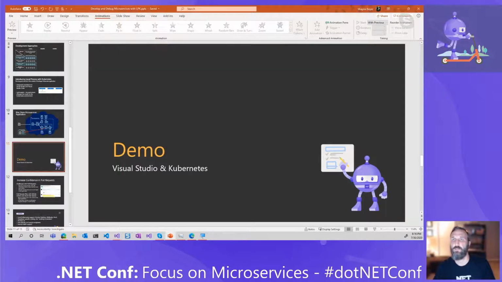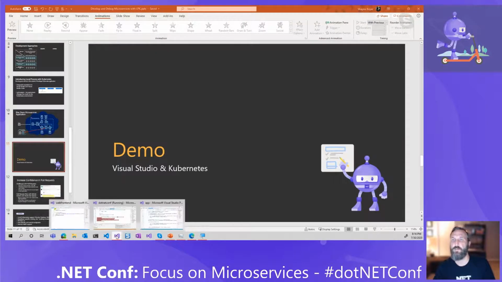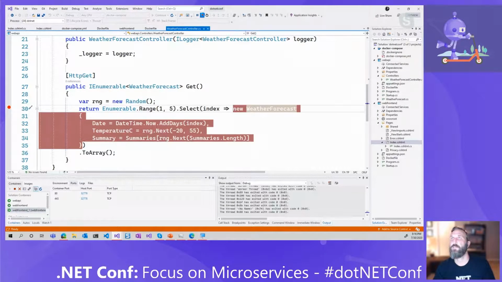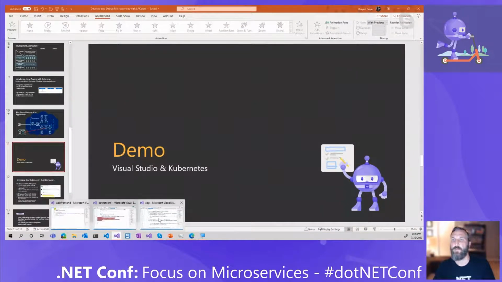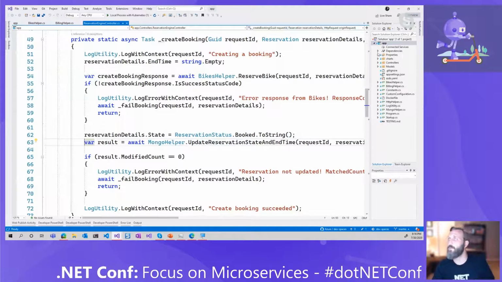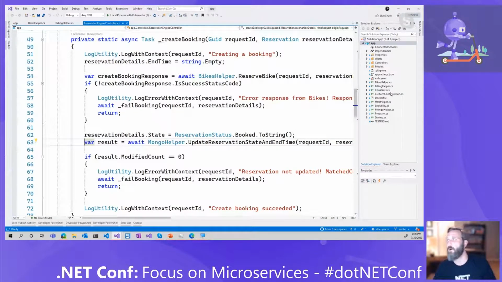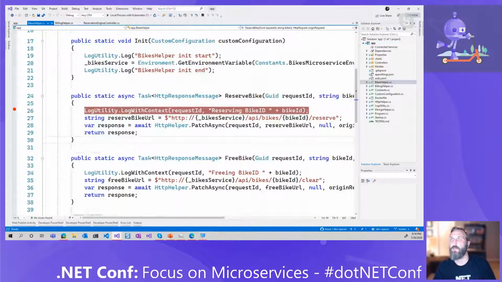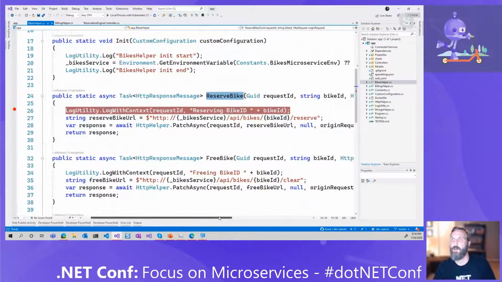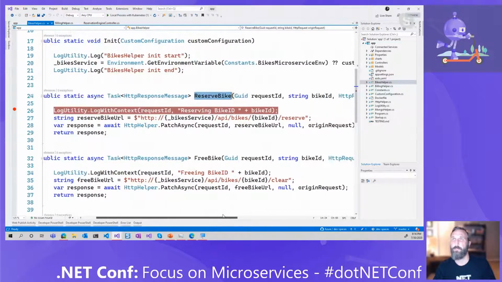Let's go to Visual Studio. Let's stop this service. We don't need you anymore. And we're going to go over to app. So what I've opened up is just the reservation service here. And over in my, I believe it's in my bikes helper, yeah. What I'm going to do is check the reserve bike message here, and just debug this logging message and make sure that the request ID and everything is getting logged properly.